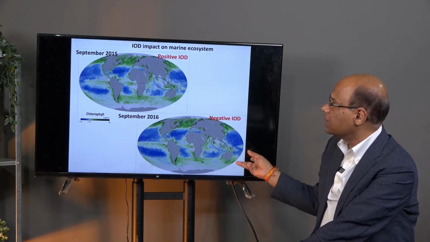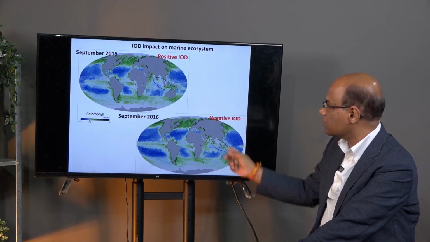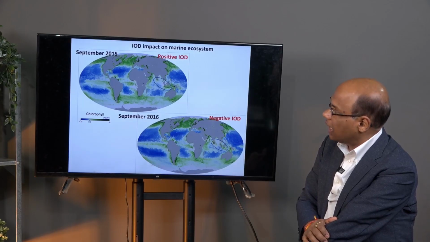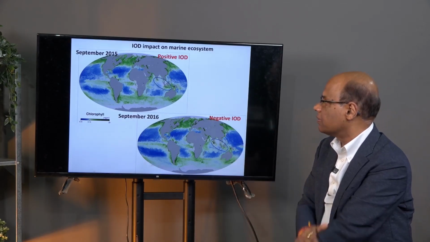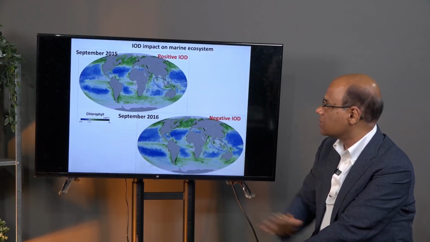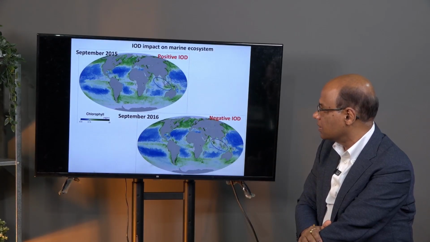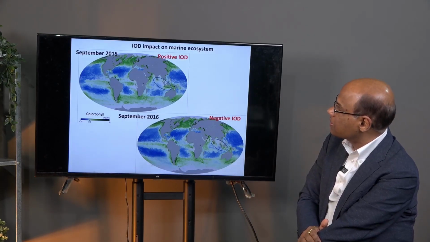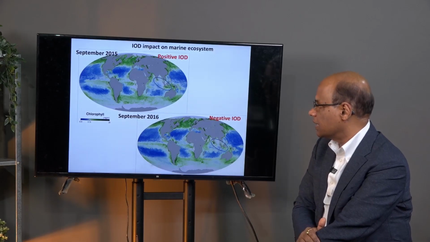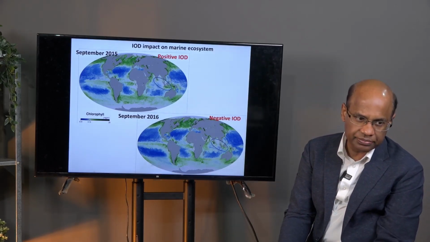So, if you combine the information coming from the positive negative Indian Ocean dipole, the monsoon also affects the upwelling in that region, and the El Nino, we can develop a good prediction system for ecosystem and fishery, because primary productivity is one indicator for the fishery in that region. So, in that sense, we can produce a good prediction system that can predict ecosystem and fishery in the Java Sumatra region.